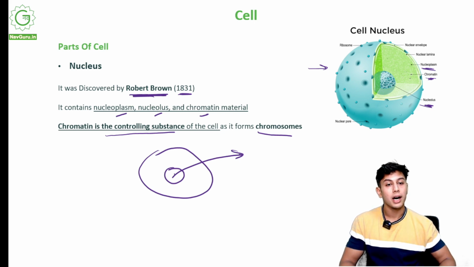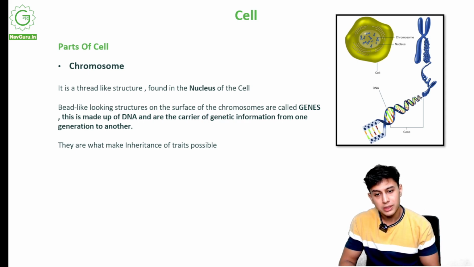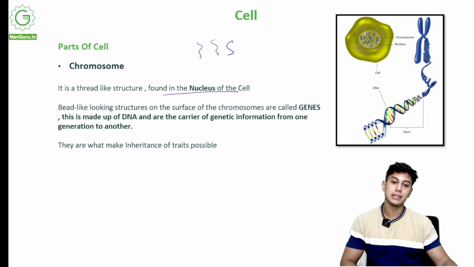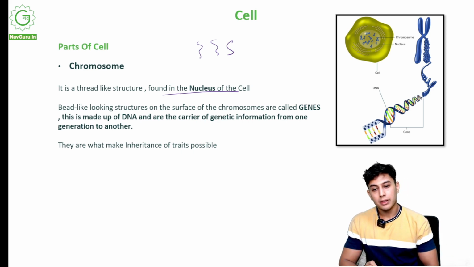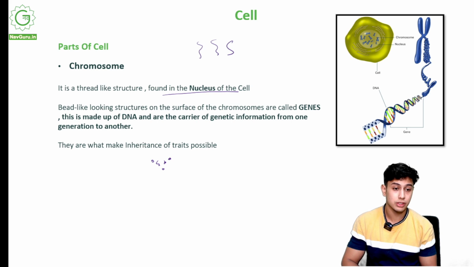Now, what are chromosomes? Let's get into it. A chromosome is a thread-like structure found in the nucleus of the cell. I showed you the nucleus, and you can see that chromosomes are located inside it. These are bead-like looking structures on the surface of the chromosomes. So this is a chromosome.